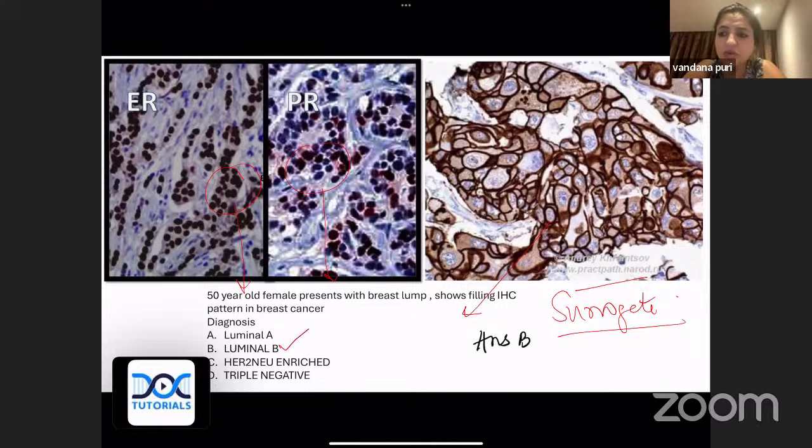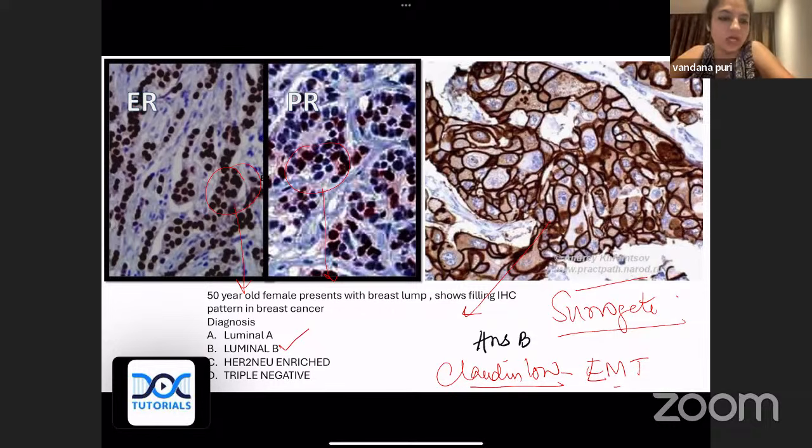Okay, now what is claudin? If somebody asks you what are claudin low cancers, claudin low cancers are those cancers which show you markers associated with epithelial mesenchymal transition. So tumors which are associated with epithelial mesenchymal transition are usually claudin low type. So that is one thing that everybody should be very clear with. So that is your breast cancers. So this is HER2 neu. Whenever it is 2+ positive, we have to do FISH in that, to analyze whether the gene is amplified or not.